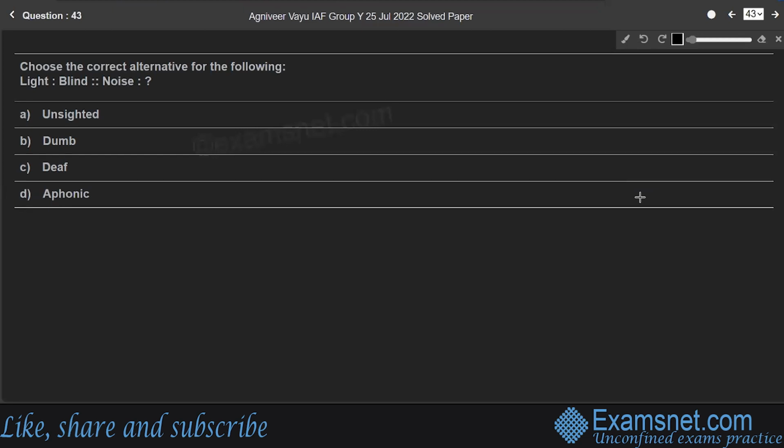Question 43. Choose the correct alternative for the following. Light, blind. Therefore, noise is related to what? Here, light is related to blind as a blind cannot see the lights, right? Similarly, a deaf cannot hear the noise. So, noise is related to hearing, right? Therefore, a deaf cannot hear the noise, right?